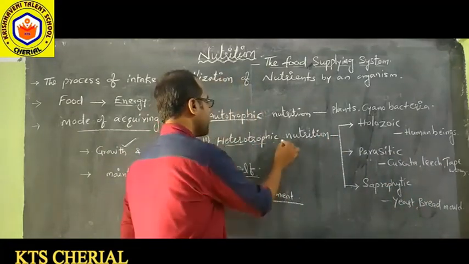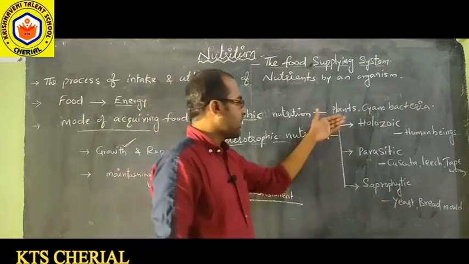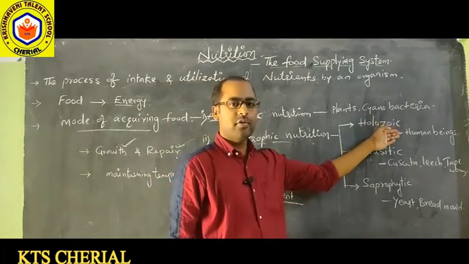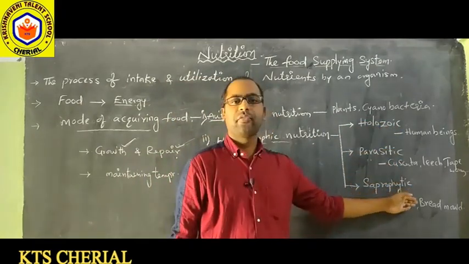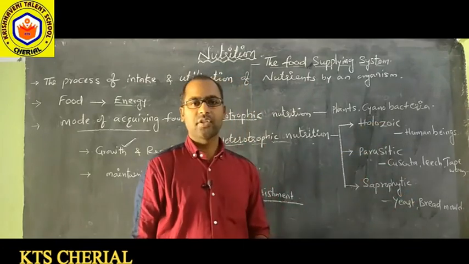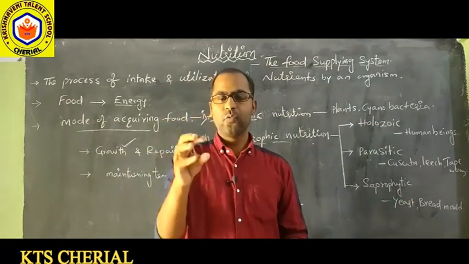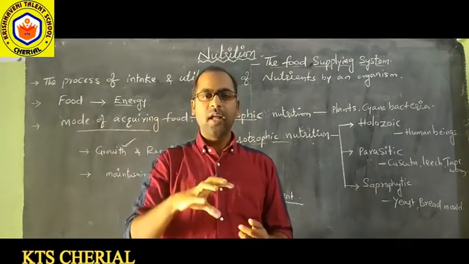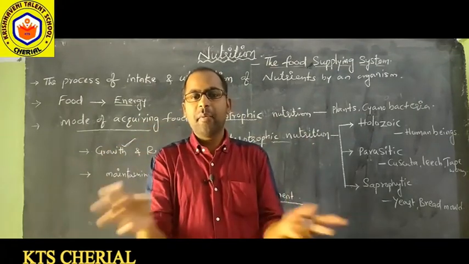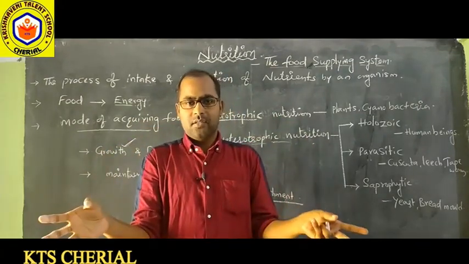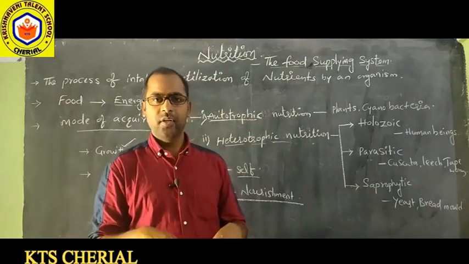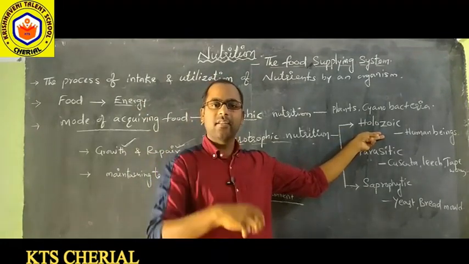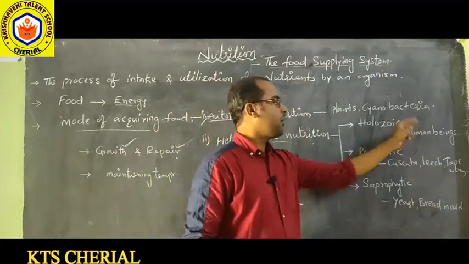So here let us see the types of heterotrophic nutrition. There are mainly three types: holozoic nutrition, parasitic nutrition, and saprophytic nutrition, right? Holozoic nutrition, for example, take human beings. We take the food and eat the total food, and inside our body it will be digested, broken down into simpler parts, and then absorbed into our body. So that is holozoic nutrition: taking the total food and digesting it inside the body.